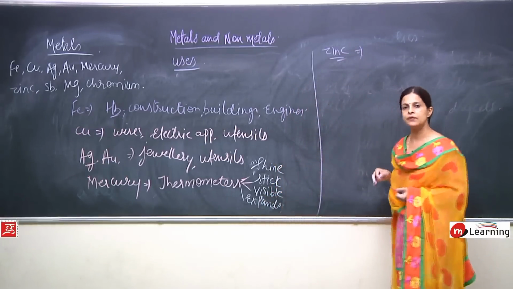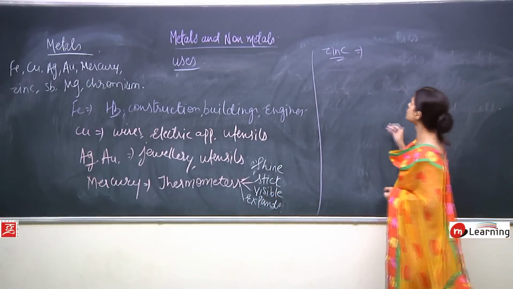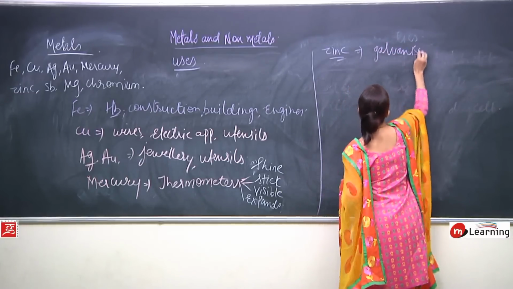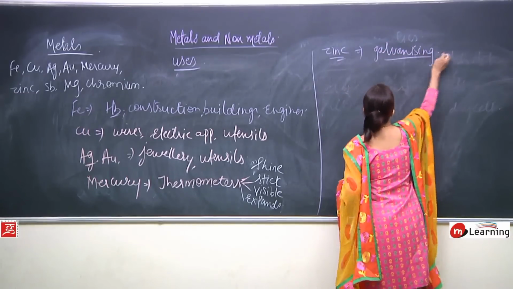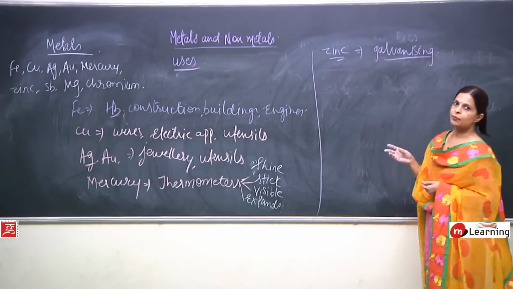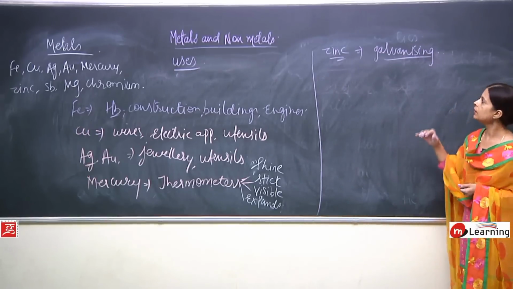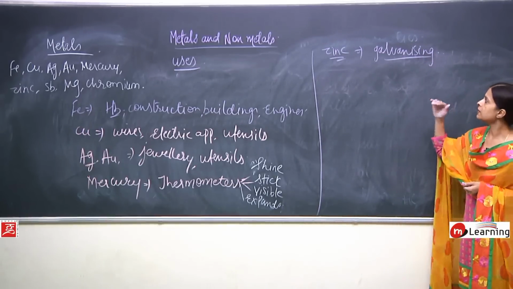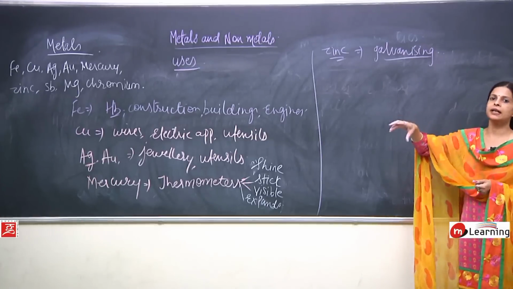Just before this we discussed that zinc is used in galvanizing. Galvanizing is a process by which iron can be prevented from corrosion, so zinc is used to cover the iron.